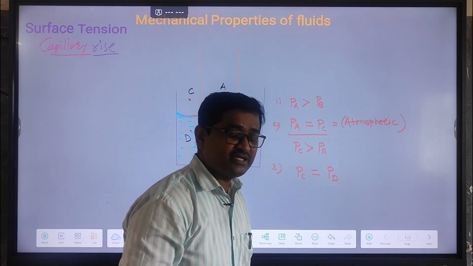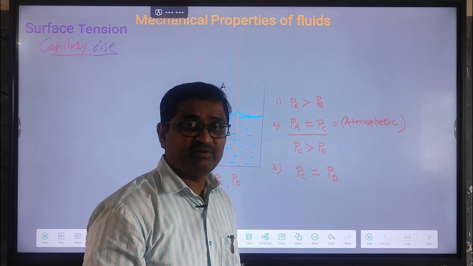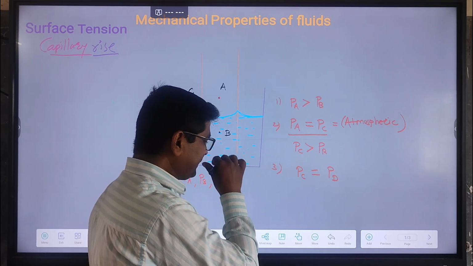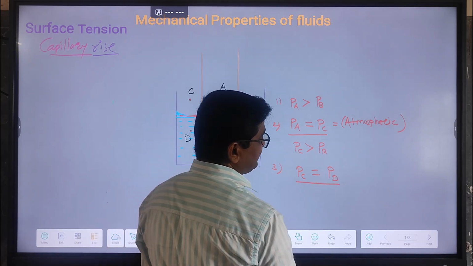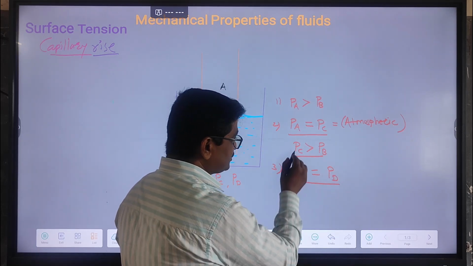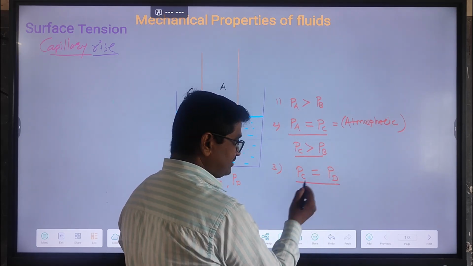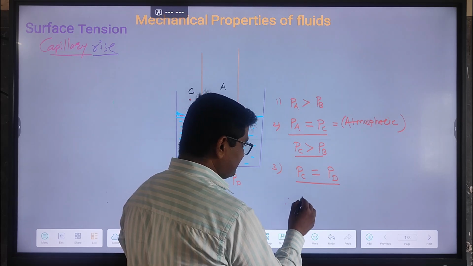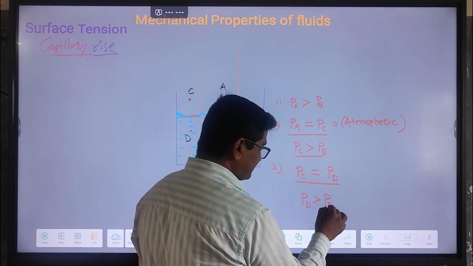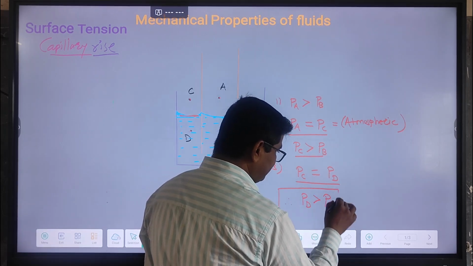The reason is the points are present just above and below the free surface of liquid, and the free surface of liquid is plane. So PC is equal to PD, but we know that PC is greater than PB. So we can write PC is equal to PD here. Now PD is greater than PB.